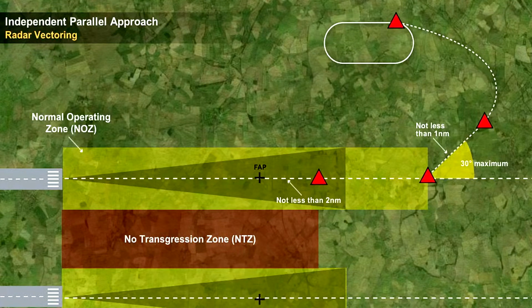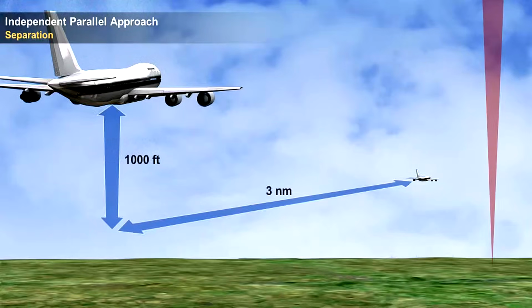Radar monitoring shall not be terminated until visual separation is confirmed, the aircraft has landed, or in the event of a missed approach, is at least 1 nautical mile beyond the departure end of the runway, and adequate separation exists. Most commanders will not be told that a radar service has been terminated.